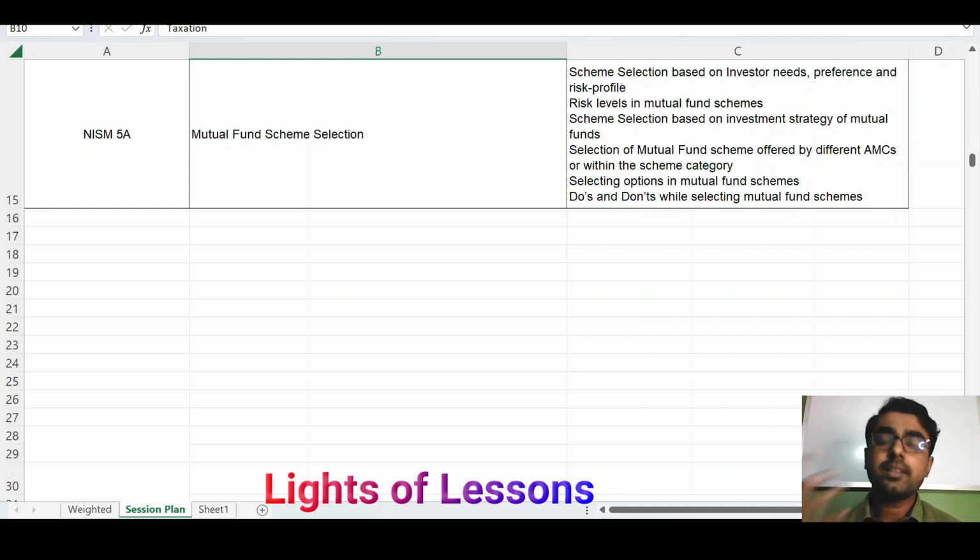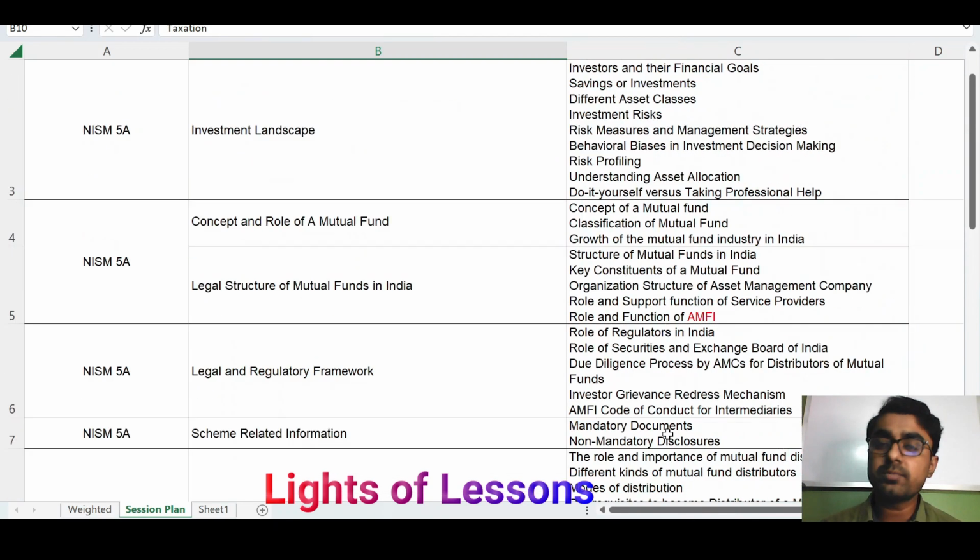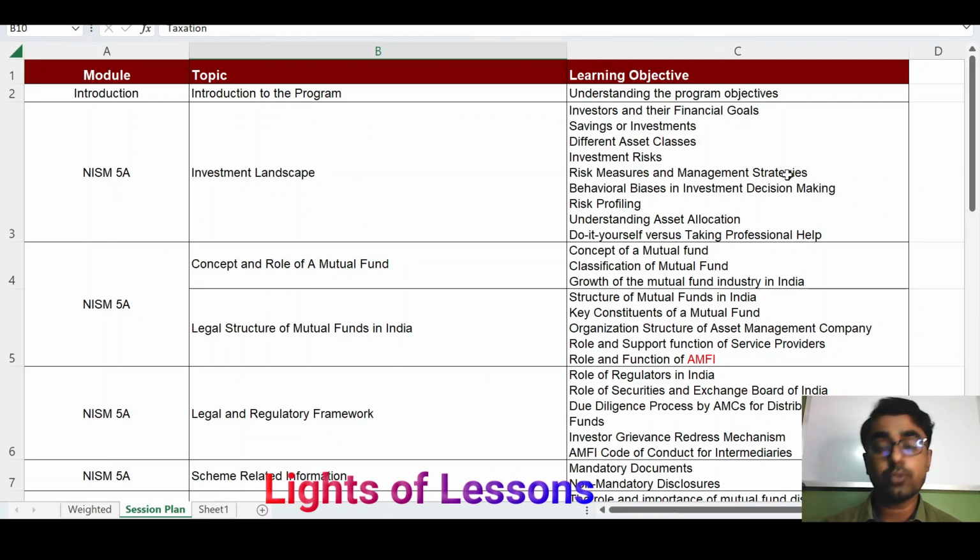Because in this chapter you will learn about the different risk profiles of the different types of mutual fund, like what are the risks associated with the equity fund and what are the risks associated with the debt fund, in which fund there will be the highest risk and in which fund there will be the lower risk, that you will understand. And if you can understand these things, automatically you can choose the mutual fund as per your investment objective, as per your investment need. Okay, so this is all about the total 12 chapters, all the different types of topics that you should learn and you will learn during this NISM 5A mutual fund distributor course.